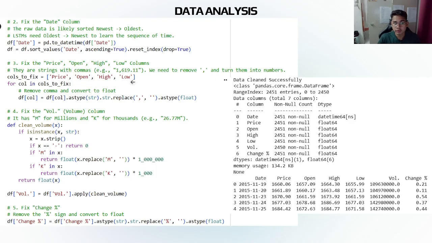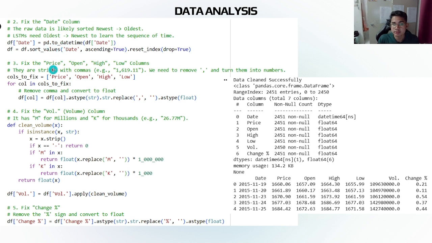First, let's talk about the data. When we downloaded the historical data, it was a bit messy and the computer couldn't read it properly. So we did four simple cleaning steps. Firstly, we fixed the dates. The raw data we extracted was ordered from the newest to the oldest. But since we are predicting the future, we need the data to flow forward. So we flip the list so it starts from the oldest date to the newest date.